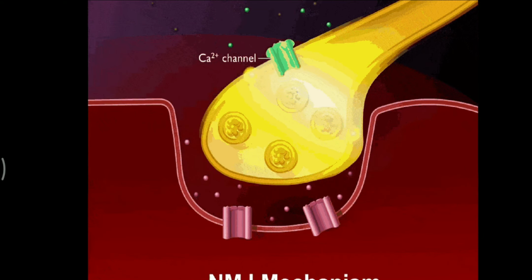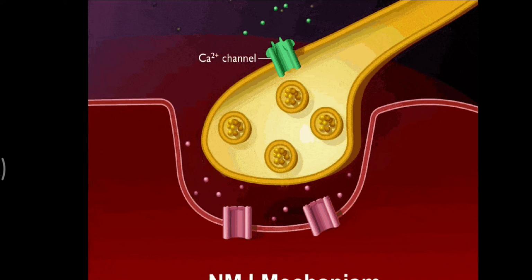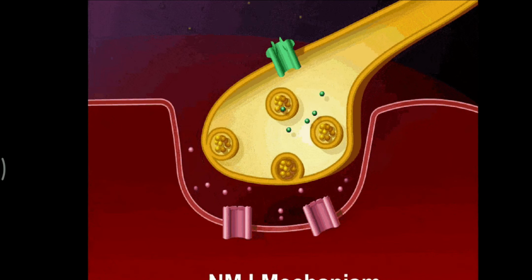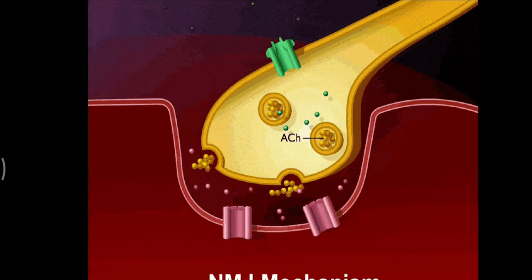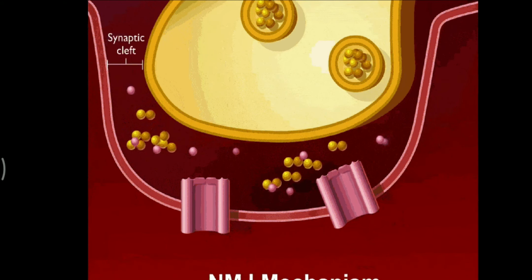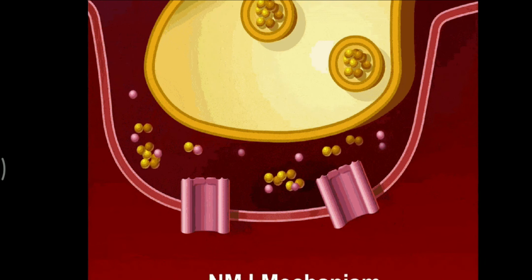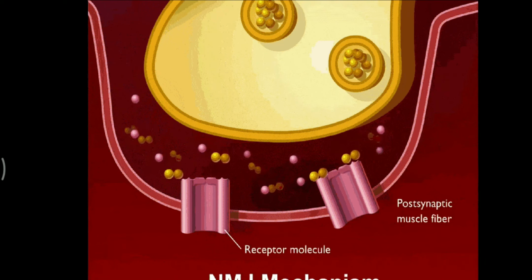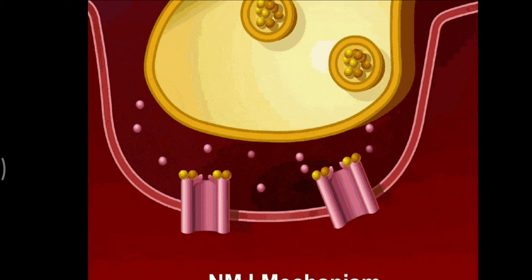When the action potential is passed, the voltage gated calcium channels present in the neuron are opened and cause an influx of calcium. Calcium attached to secretory vesicles leads to the release of a neurotransmitter, here acetylcholine. This acetylcholine binds to the receptors present on the sarcolemma, which opens the voltage gated sodium channels.